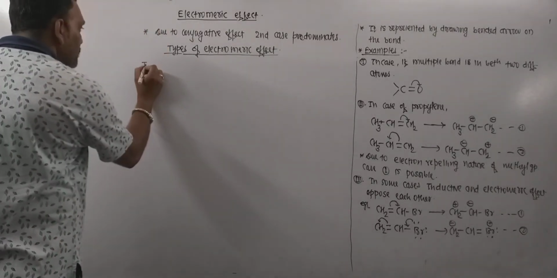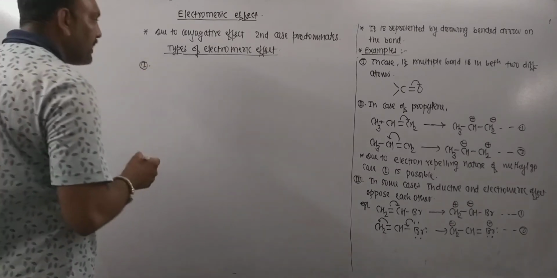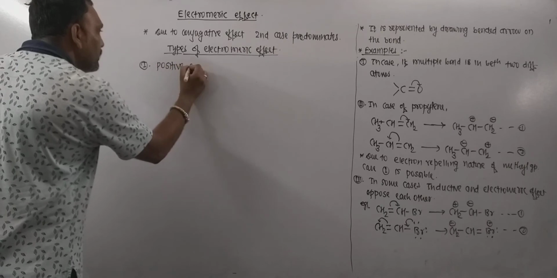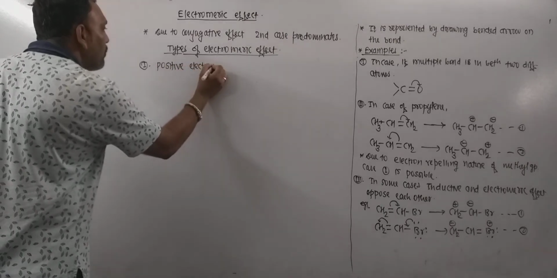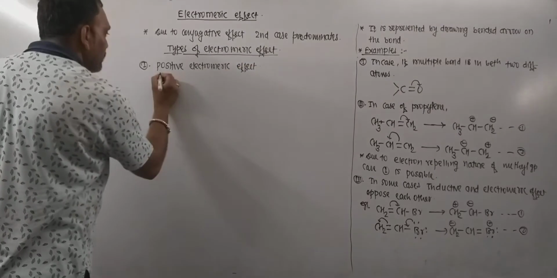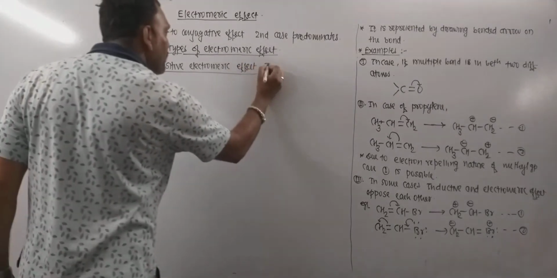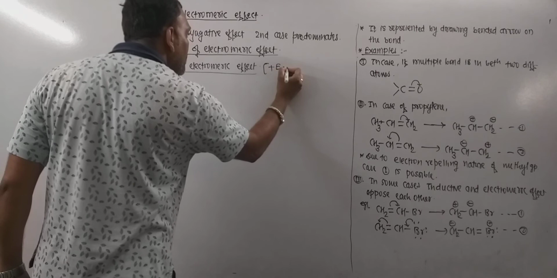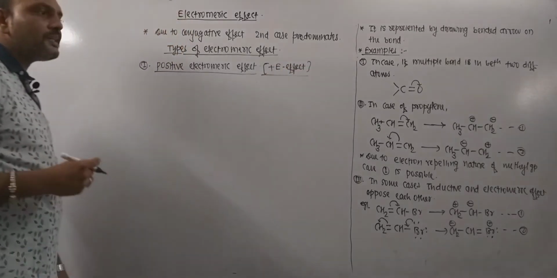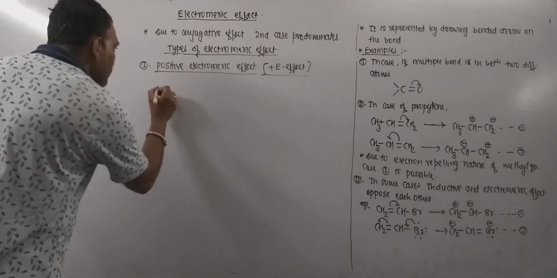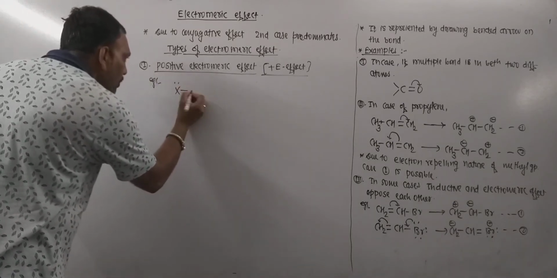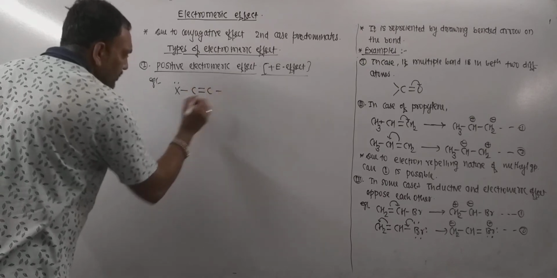The very first type is positive electromeric effect. It is most popularly known as plus E effect. So what is plus E effect exactly? To explain this, consider a hypothetical system like this.